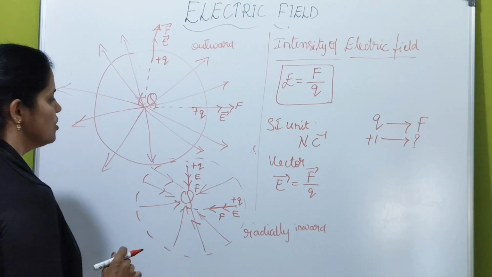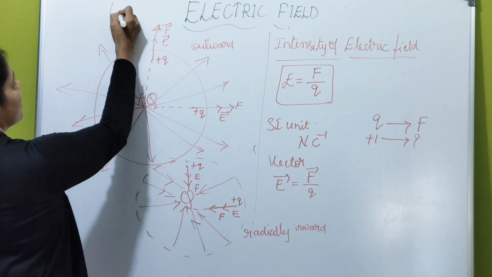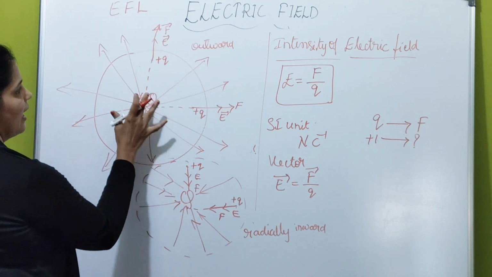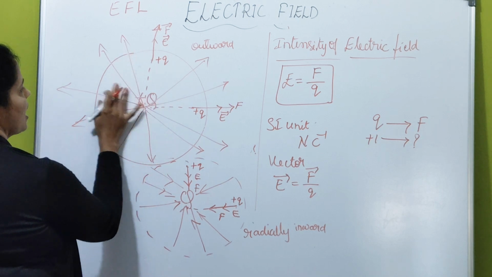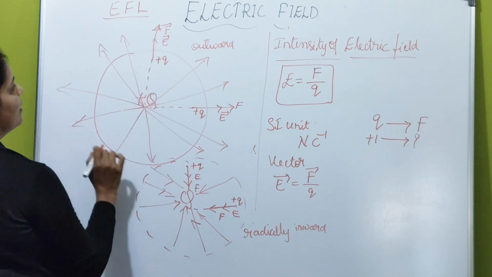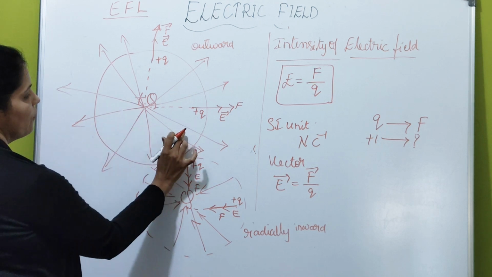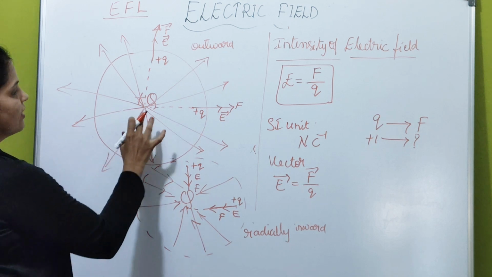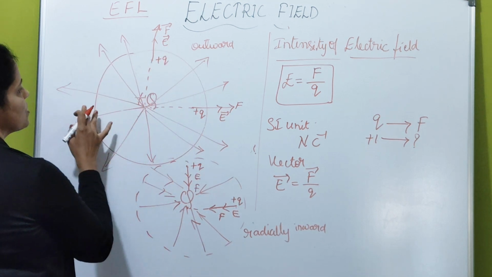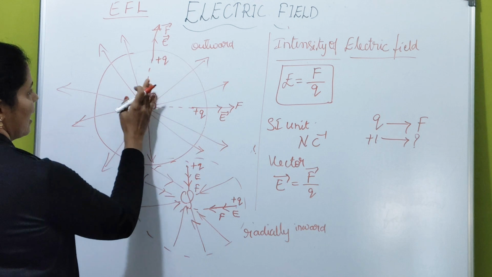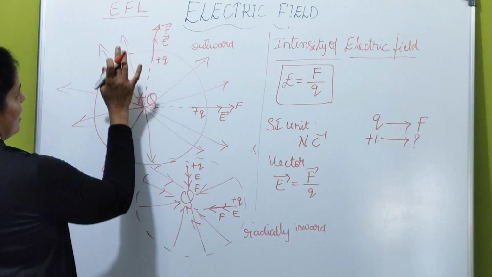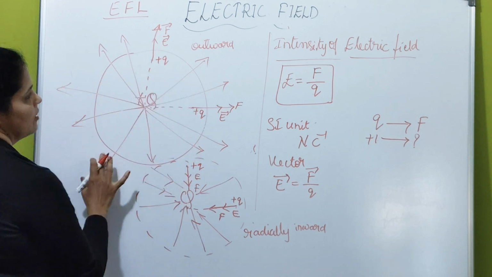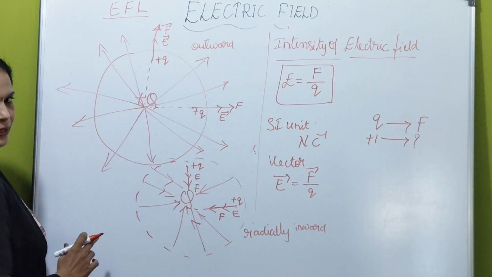So this line is called as electric field line. It is just an imaginary line along which unit positive test charge is moving. What is electric field line? It is an imaginary line along which test charge is moving if it is allowed to move. In which direction it moves, that direction, that line is called as electric field line. So electric field line is a path followed by test charge when it is placed inside the electric field.